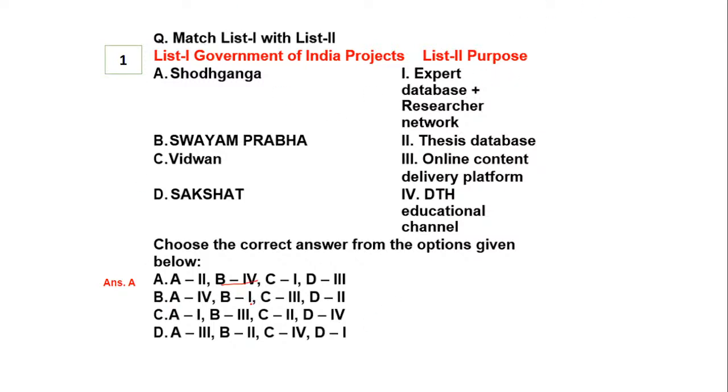And B, if you see, there is no one 4, but still you have to match yourself with all the options. So Shodh Ganga, yes, it is a thesis database. Swayam Prabha, that is a DTH educational channel. Vidwan is nothing but the expert database plus researcher network, and Sashakta is nothing but online content delivery platform. So in that matter, yes, option number A is the right answer.